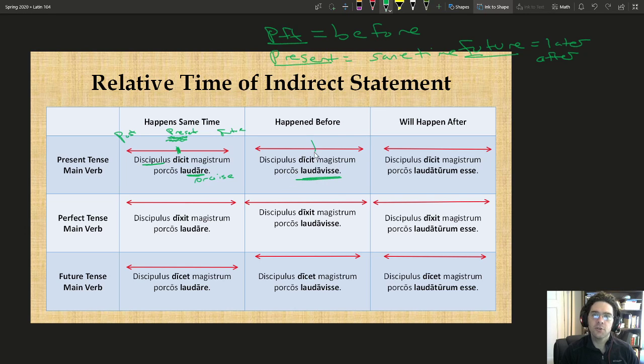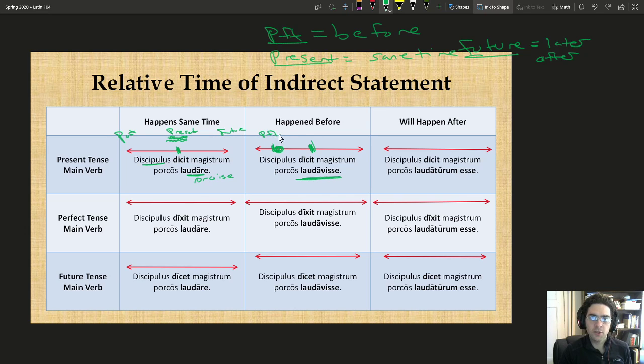So I'll just illustrate our present tense verb right here in the middle, signifying that it took place in the present time. But the laudavisse here, instead of saying that the magister praised his pigs at the same time the student said this, it actually implies that this was something that took place in the past.